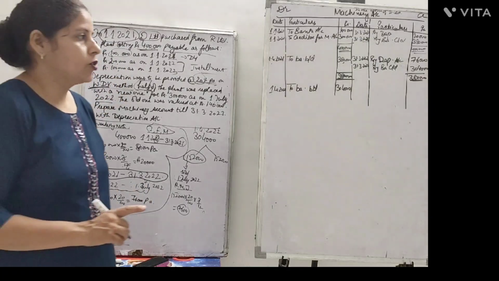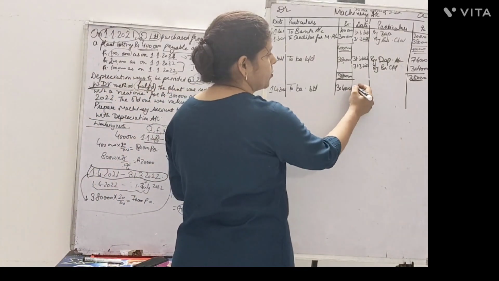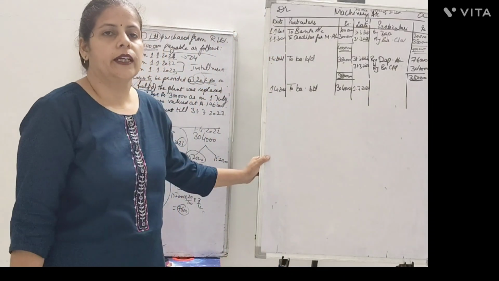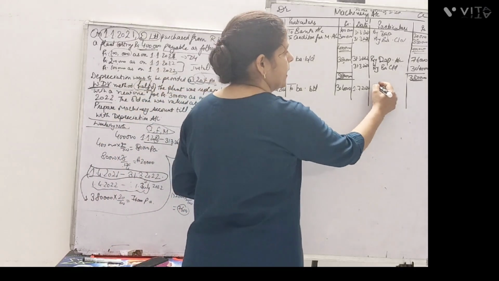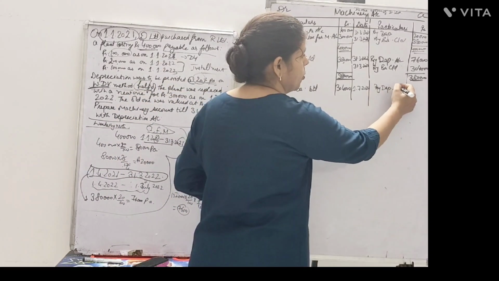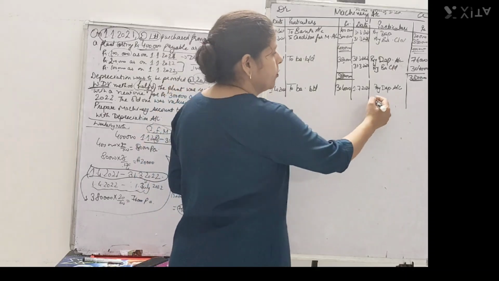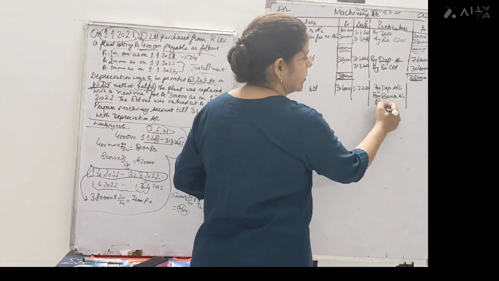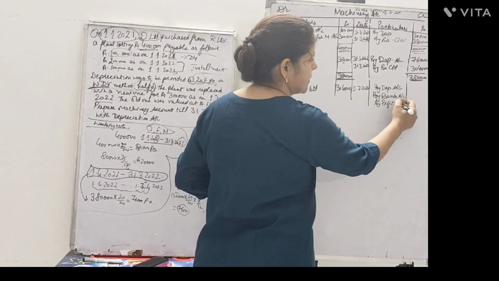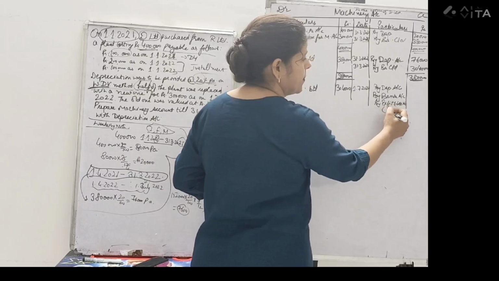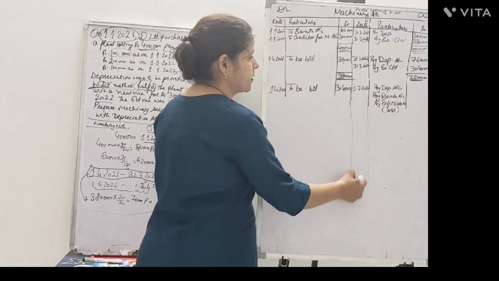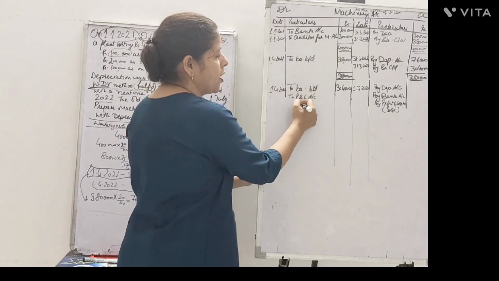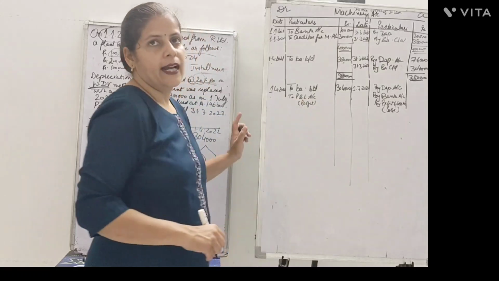Okay. Now what you have to do? On this date you have to write the date of sale. The date of sale was 1st of July 2022. First you will write the depreciation on the sold part of the asset. Second, you will write the sale value of the asset. Third, you will find out the profit or loss on the asset. If it is a loss, it would remain here, or otherwise if it is a profit, then it would be taken to this side, the profit and loss account, as profit on sale. But we have to find that out, right?